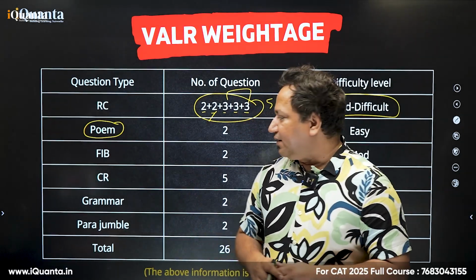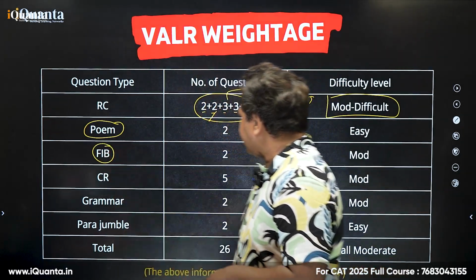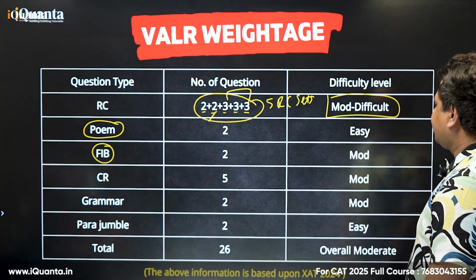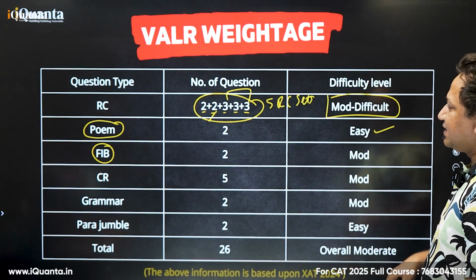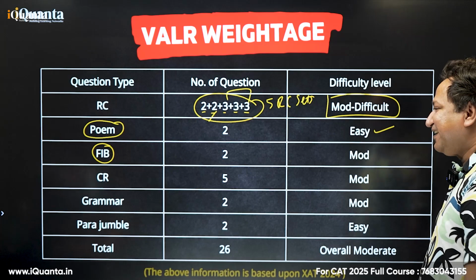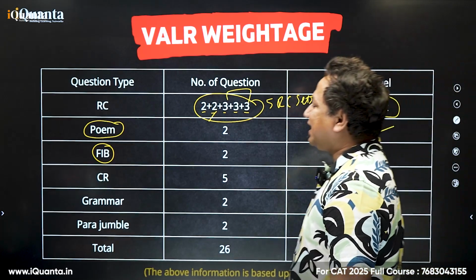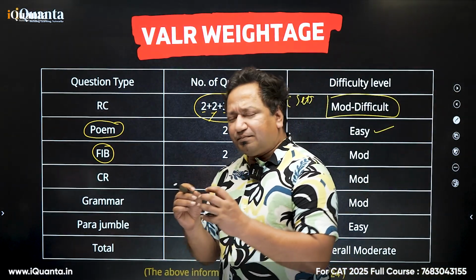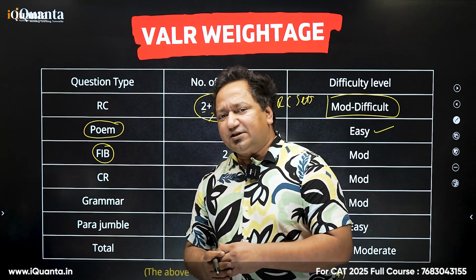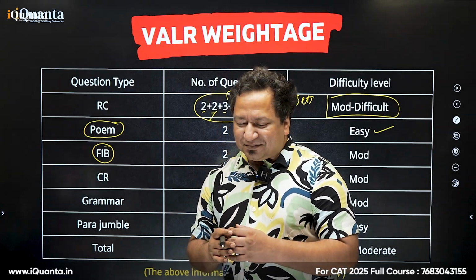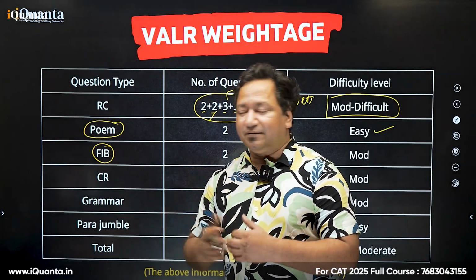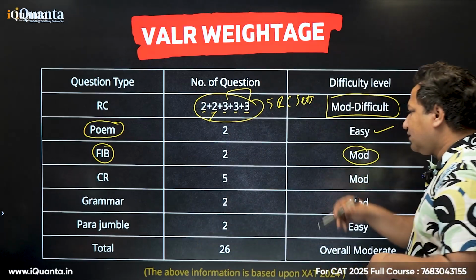And also for DM, decision making. FIB, so fill in the blanks, 2 questions from there. Poems was easy because they don't want you to become Shakespeare overnight, right? So they just want you to have a bit of understanding of English literature so that you are good in understanding English from a different perspective. FIB, that is moderate in nature.